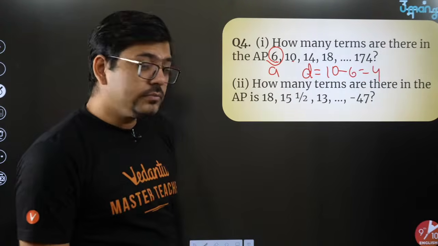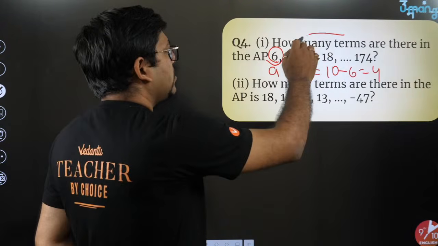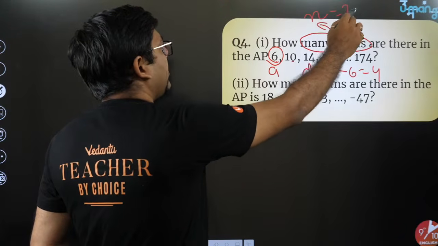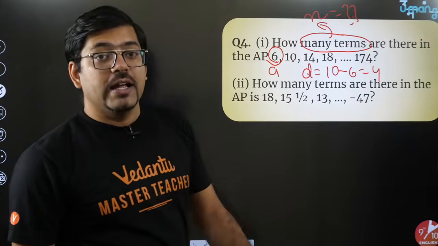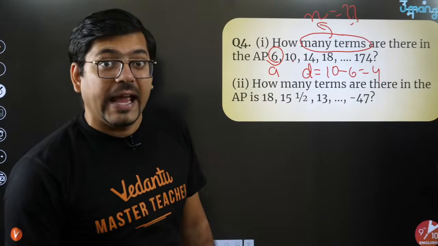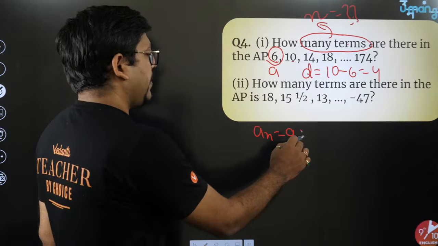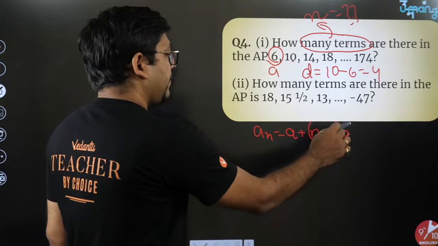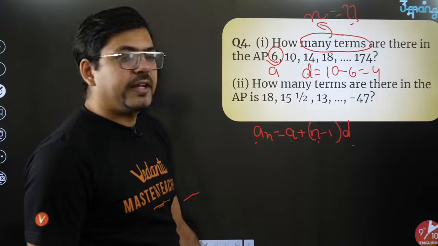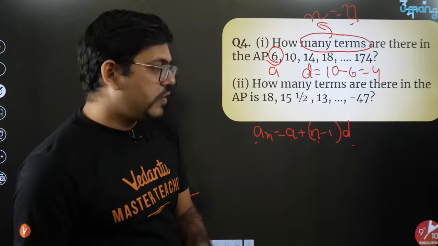Okay, fine. Now, how many terms are they asking? Whenever there is a question about how many terms, or what is the term number, related to terms, you always have to deal with n. Here the number of terms is being asked, meaning you don't have it. You have to find n. Do we know the formula? Yes: an equals a plus n minus 1 into d. I have a, I have d, I have to find n. Surely an must be given, otherwise there is no possibility. Is an given? I would say yes.